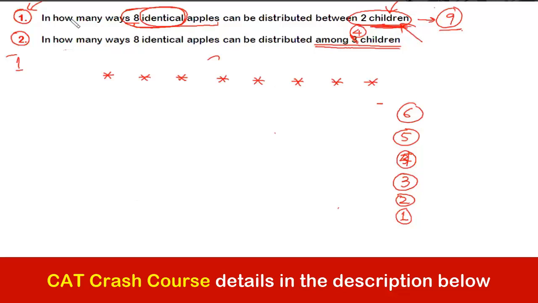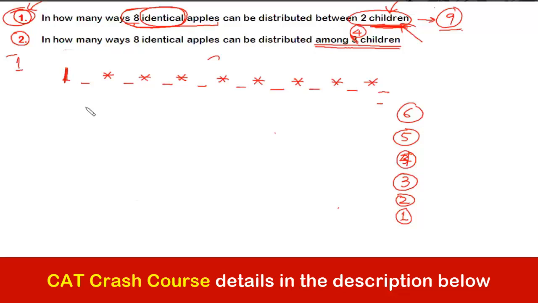We are referring to the first question, right? So how many places I can put the stick? Can I say these are the places I can put the stick? Can you count them? How many places are there? There are 9 places, and each place will differently divide the 8 apples in 2 groups, and that would be the total number of ways. ठीक है ना? So all the apples are identical and stick is only one.